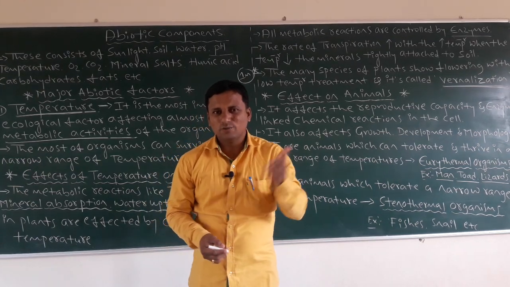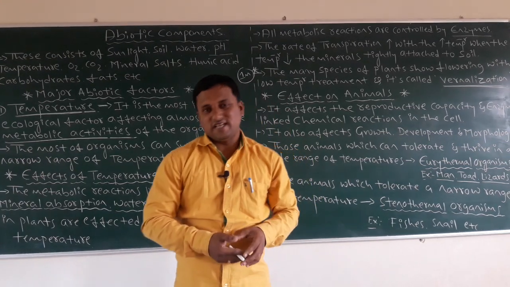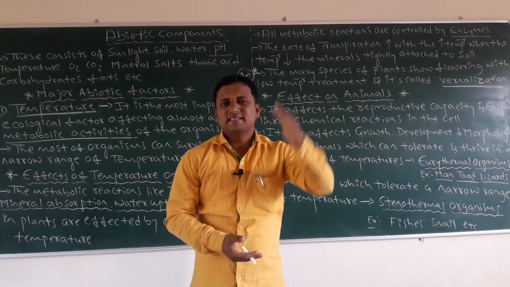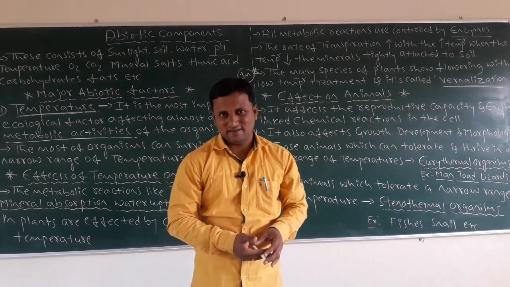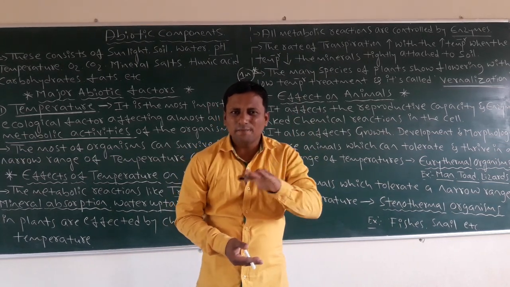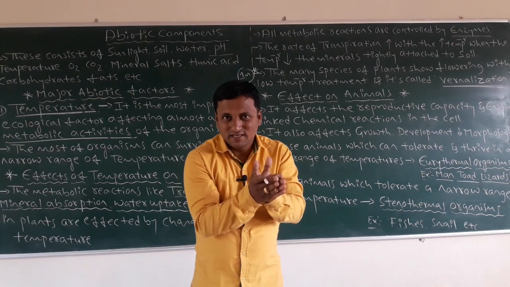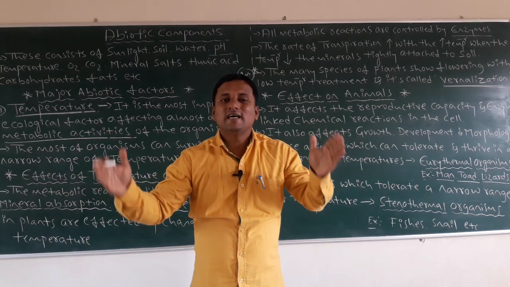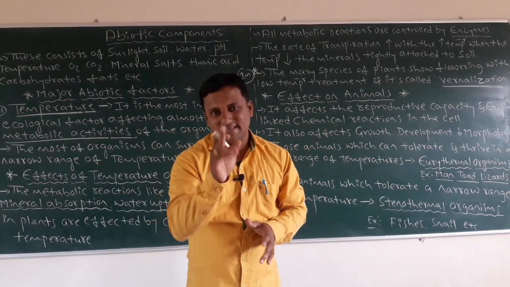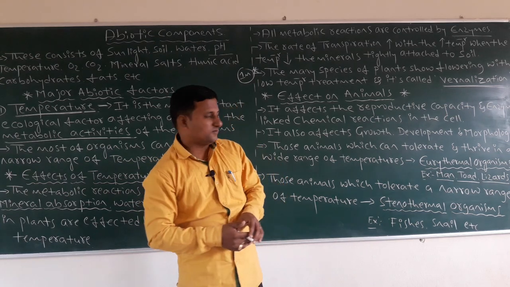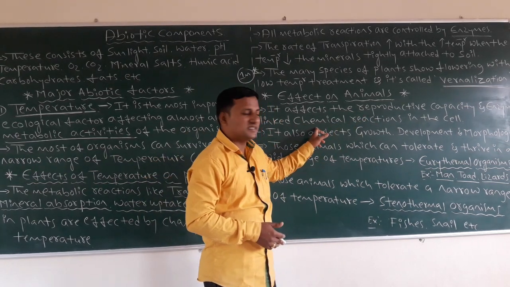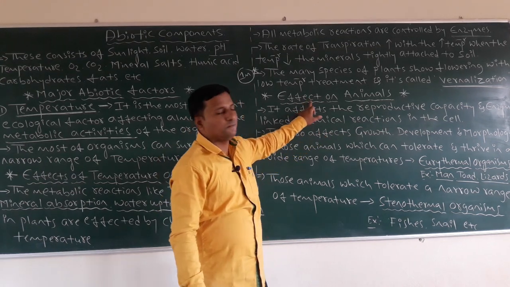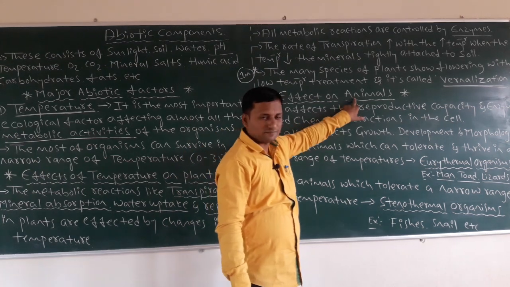In glycolysis, you must remember it has 10 steps. In those 10 steps, you are going to see almost 6 to 7 enzymes. All enzymes play a very important role in the conversion of substrate into product. So that's why enzymes act as a catalyst. You know that word. So the enzyme-linked chemical reactions in the cells are also affected by the temperature which takes place in animals.